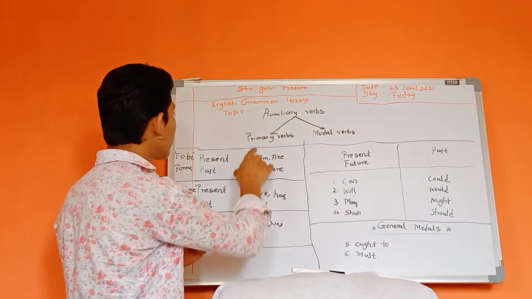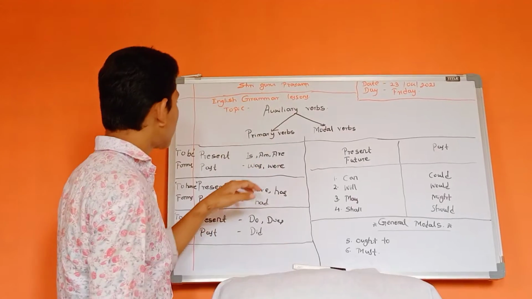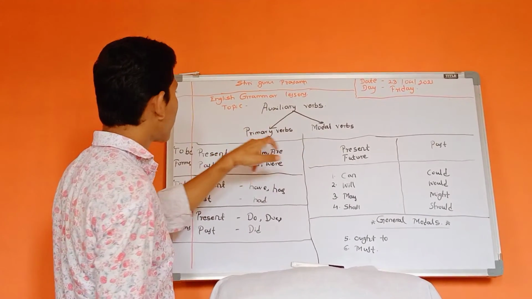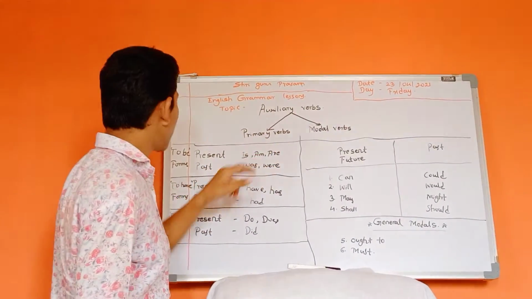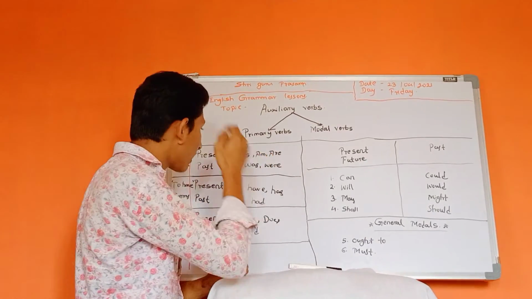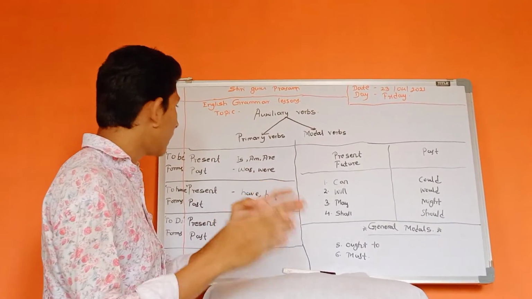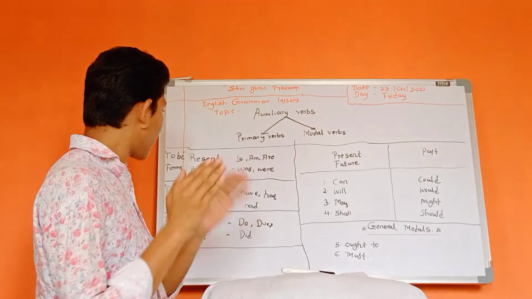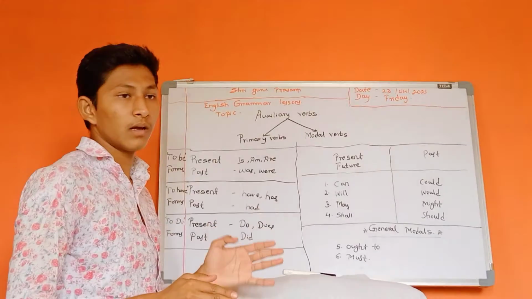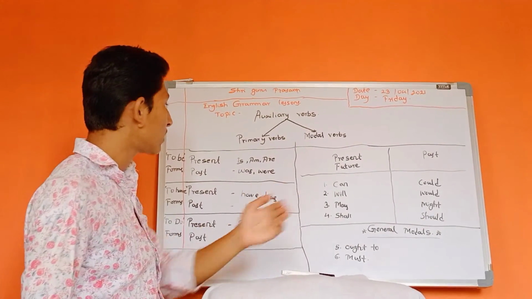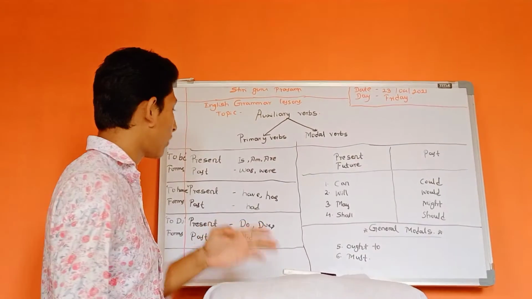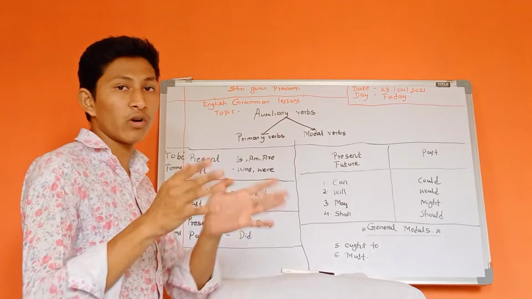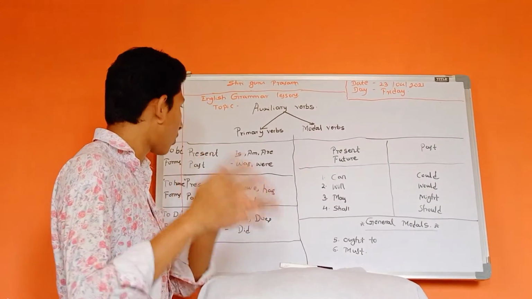Now we completed the primary verbs. Is, am, are are used in the present continuous tense when the action is going on, when the work is in progress.